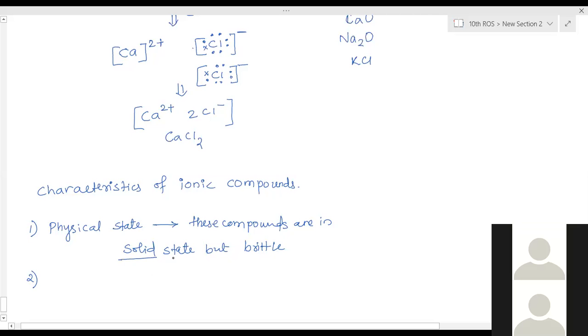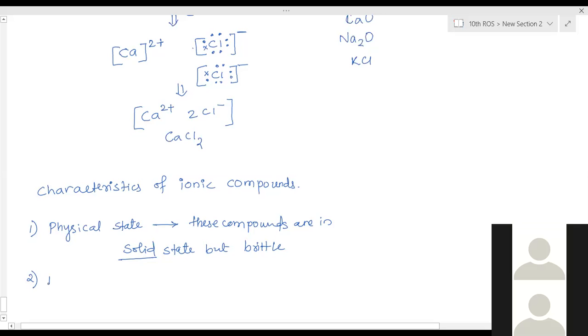These are in solid state. Why? Because the ions attach together with a very strong force of attraction called electrostatic force of attraction. Therefore the intermolecular space is very, very less because the force is very high. Therefore, these are found in the solid state.